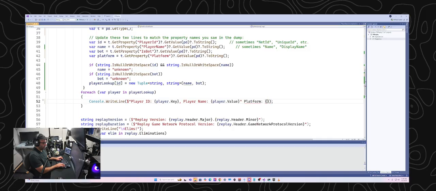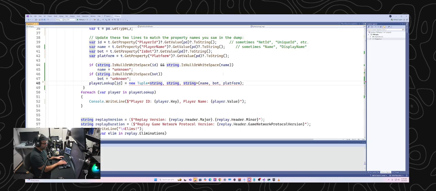Oh, you know what? Hold on. I got to do something else. I forgot. Okay, so we've got the platform, but then we need to store it in the player lookup database. So I actually need to change this to include that as well. I think I can just add a new field to the tuple. Let's see here. I'm not sure. Usually tuples are just two items, so I might need to actually change this data structure a bit to do that. I'm not sure in C#.